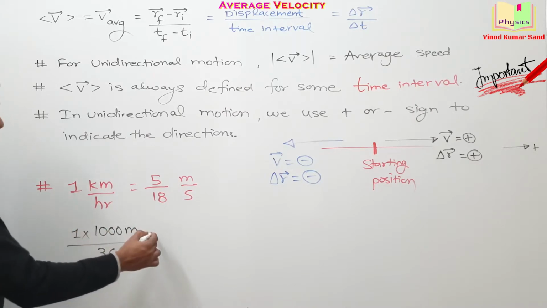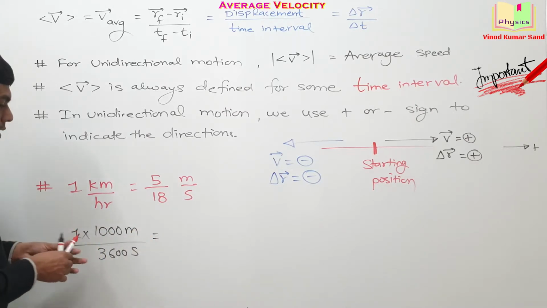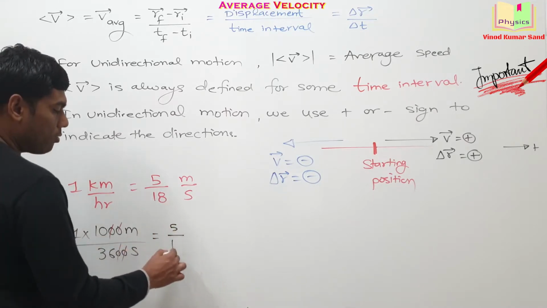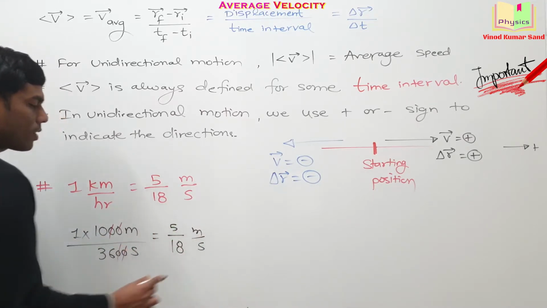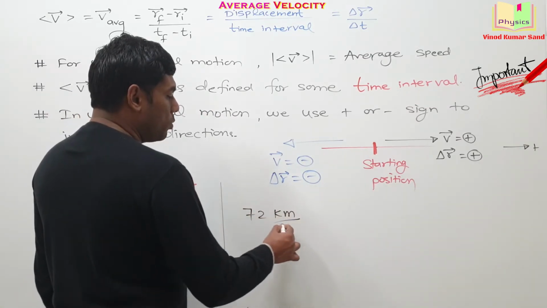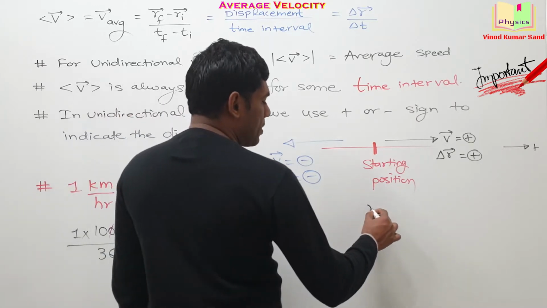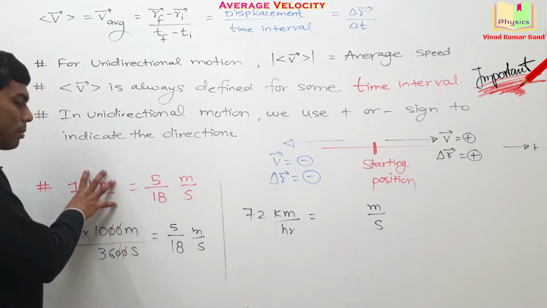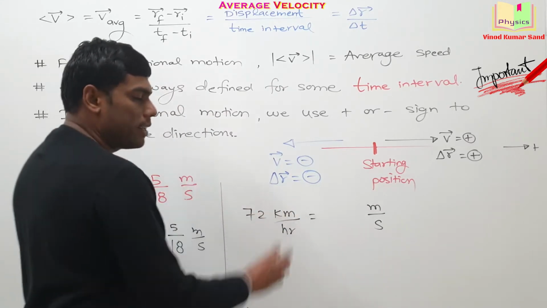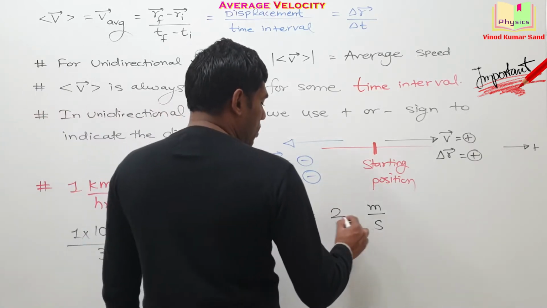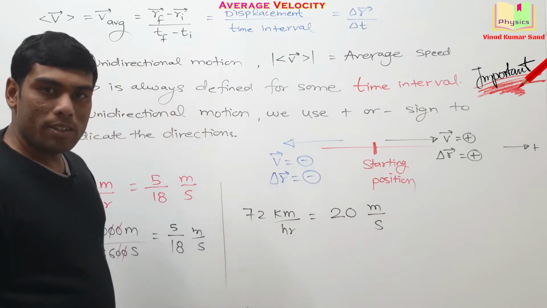Now do this calculation and check what you get. This 0 and this 0 get cancelled out and you can cancel it with 2. So you will be left with 5/18 meter per second. Okay, it's simple. Suppose we want to convert 72 kilometer per hour into meter per second. What is your answer? At the place of kilometer per hour, you can put 5 by 18 meter per second. When you do the calculation, the answer will come out to be 20 meter per second.